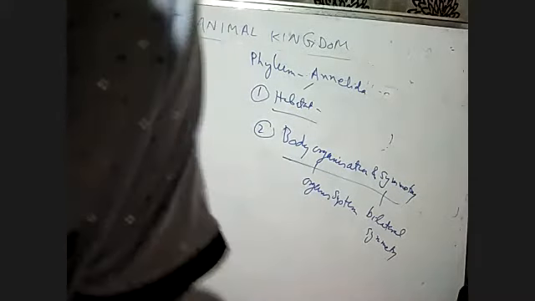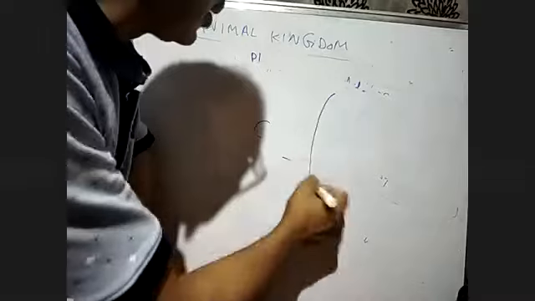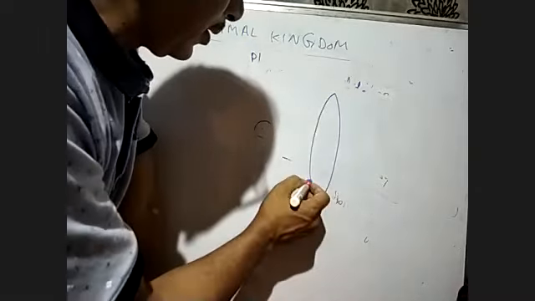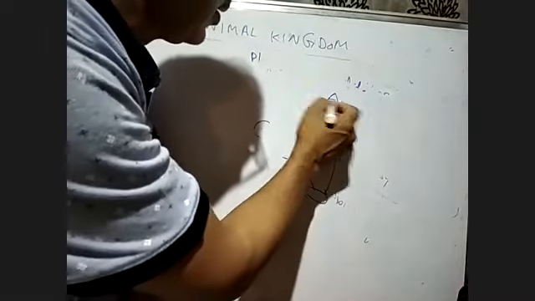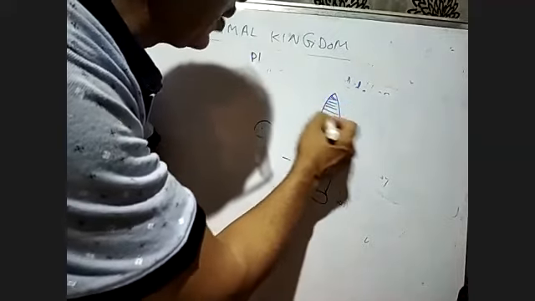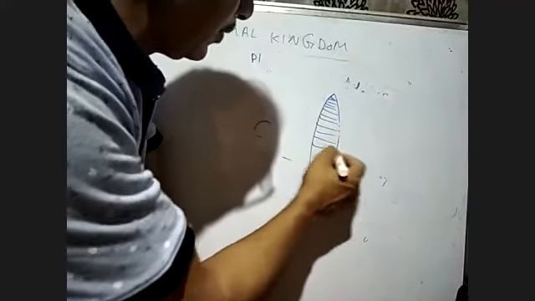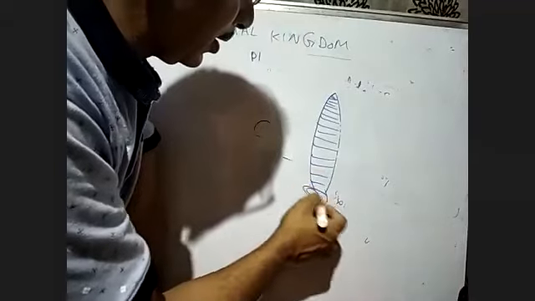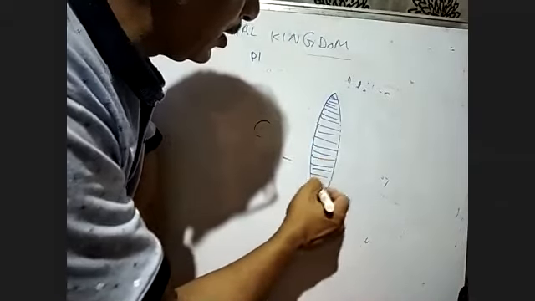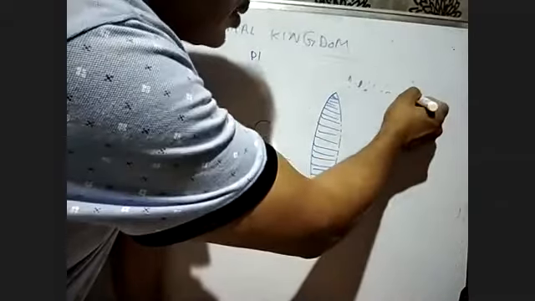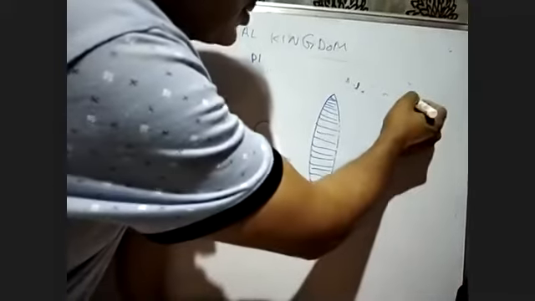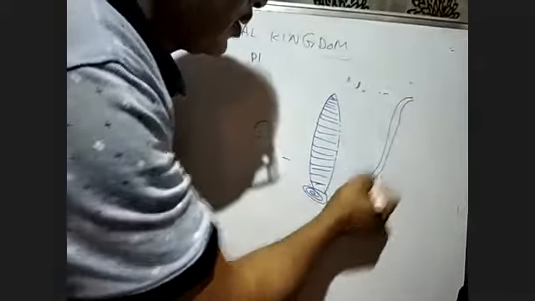You can see in the diagram. Look at the diagram here. This is a leech, and we find there is a division of the body like this. In the leech we get the division, and similarly in the earthworm there will be a division like that.